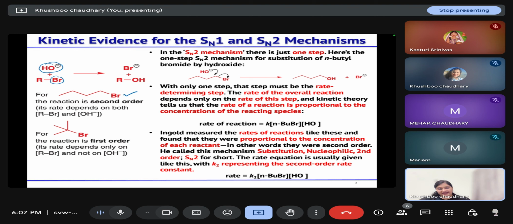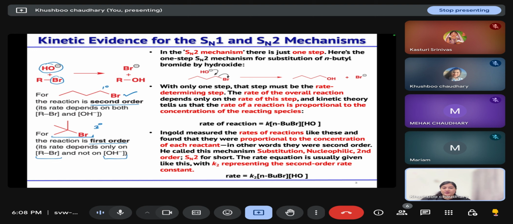First is your alkyl bromide, or we can say your primary alkyl halide. And in the second case, this is your tertiary alkyl halide. In the first case, it was observed that the reaction is second order. That means it depends on the concentration of your nucleophile as well as the concentration of your substrate. And in the second case, in the case of tert-butyl bromide, the reaction proceeds through first order, and its rate depends only on the concentration of your alkyl halide, and it does not depend on the concentration of hydroxide ion or nucleophile. So what happened in this case?